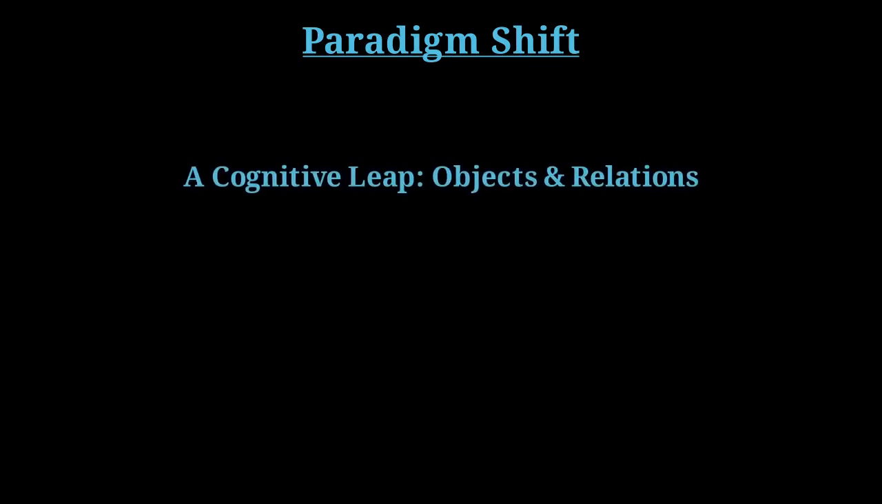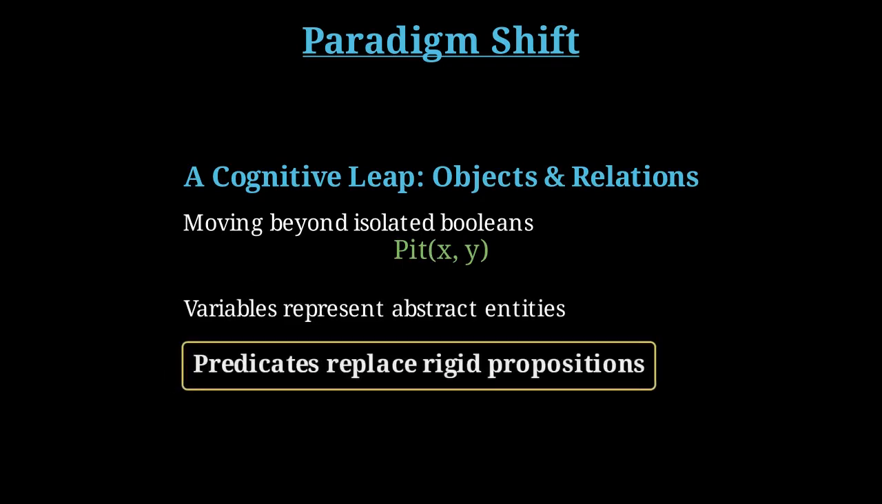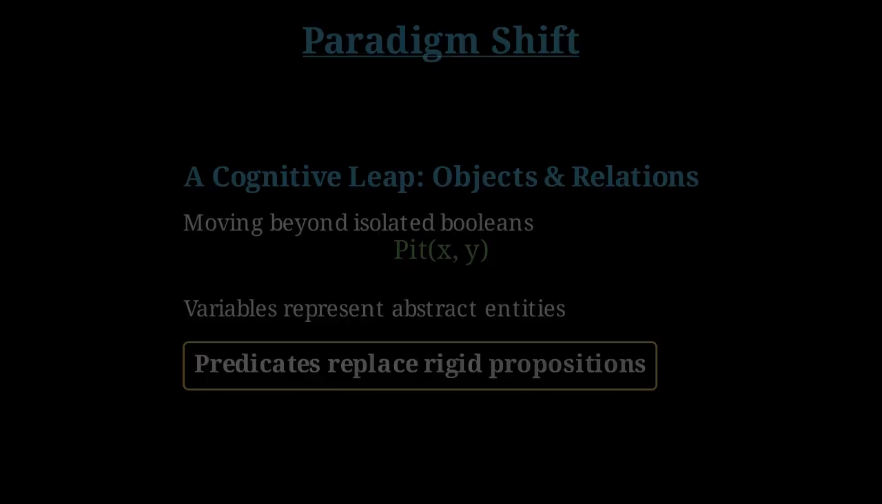To break free from this explosion, our AI needs a profound cognitive leap. It needs to stop seeing the world as a disconnected list of Booleans and start seeing objects and relations. We need a language that can say there exists a pit, or square x is next to square y. This is where first-order logic steps in. It introduces variables that represent abstract things in the world and predicates that describe their properties.